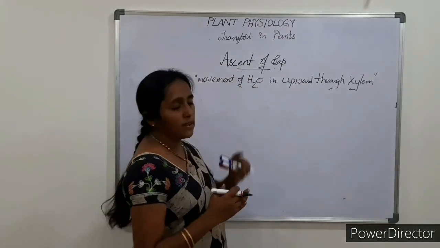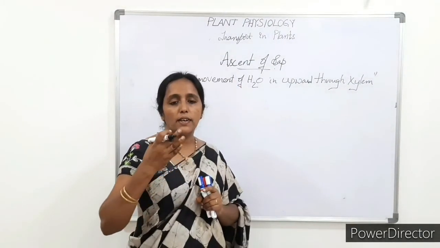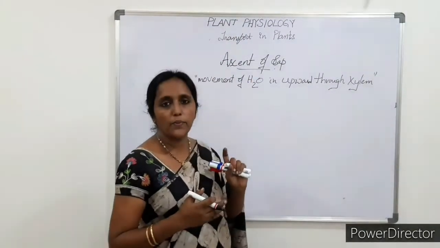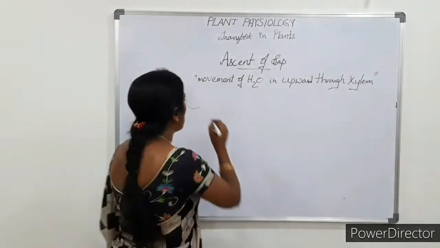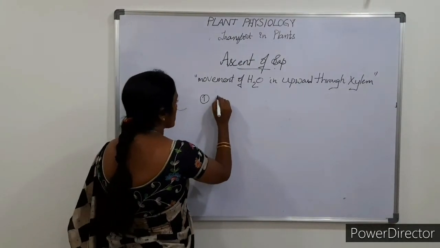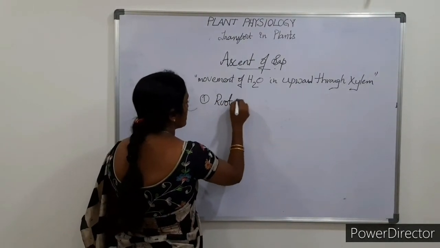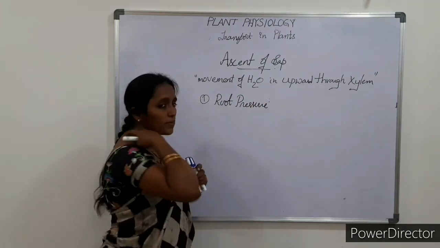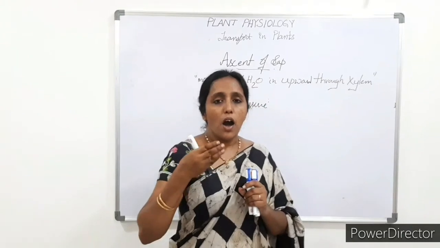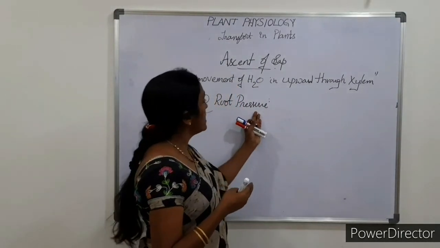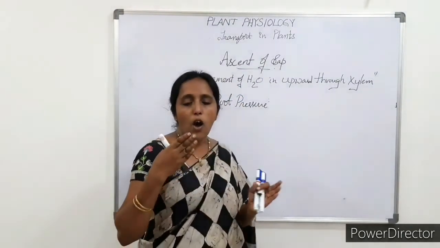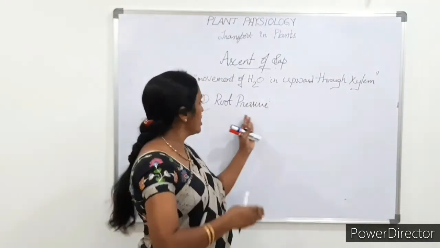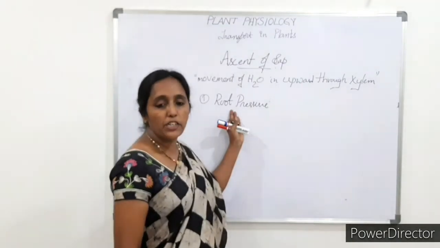Here in the ascent of sap, various factors are responsible for the movement of the water. What are those factors? The first one is root pressure. When the water is absorbed by the plants, how much water can move in an upward direction by this root pressure?